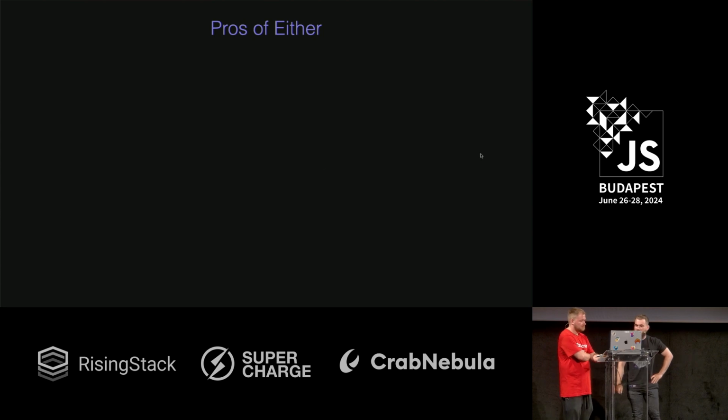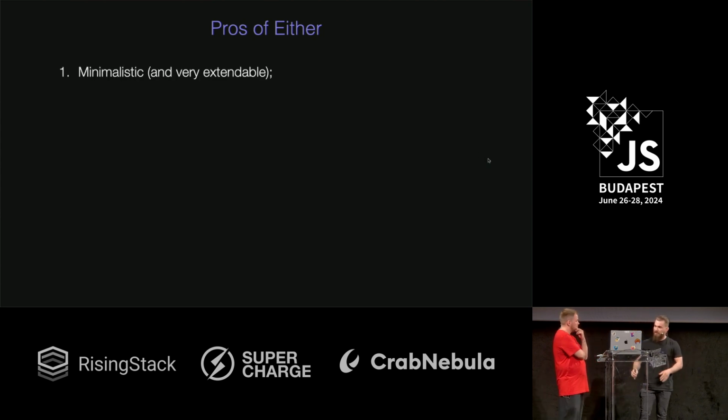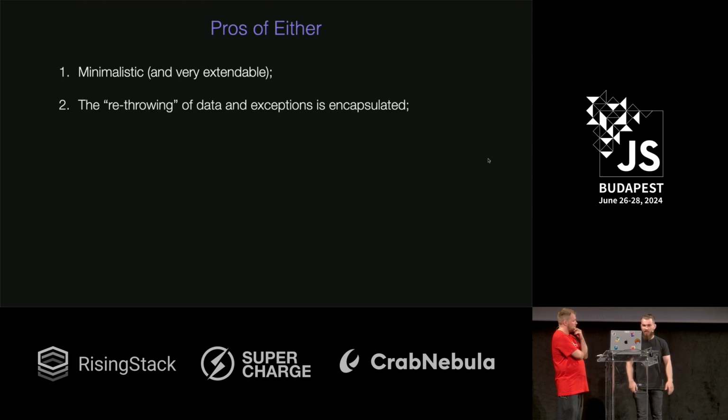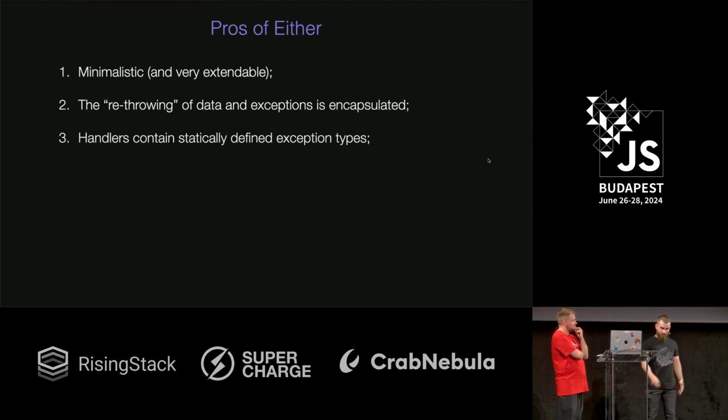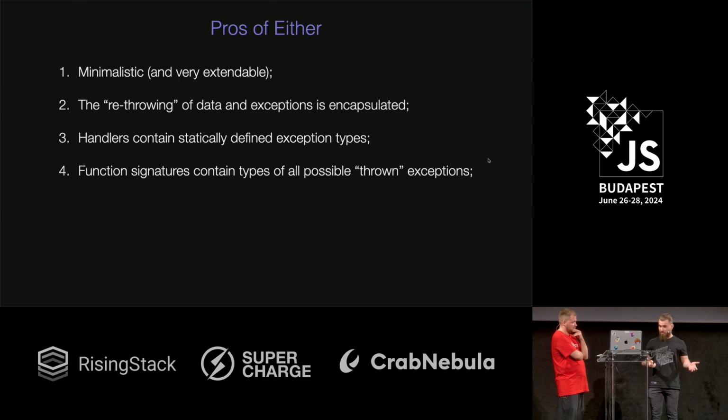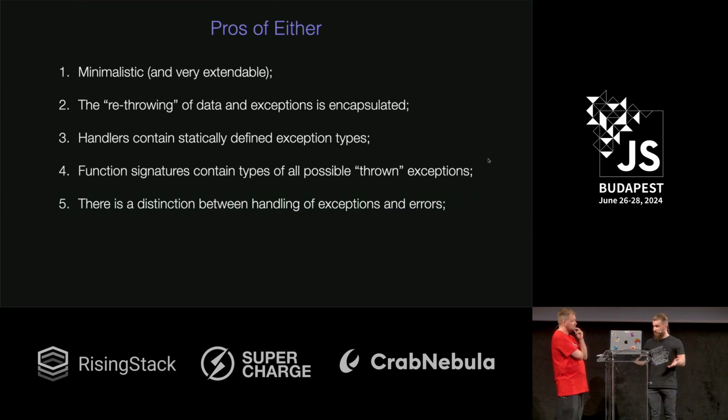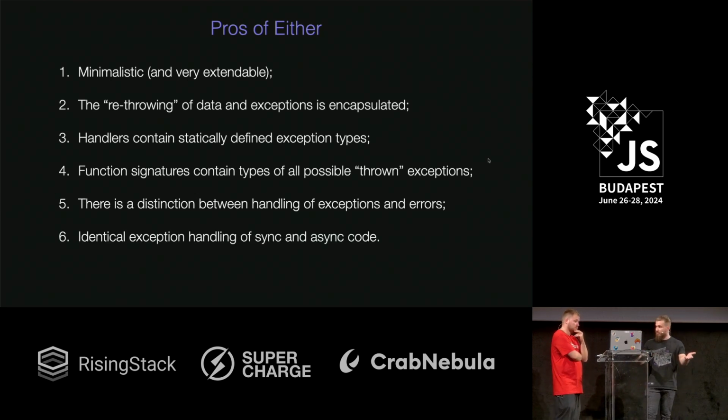And you know, I feel that actually we are here, because we covered a lot of things from my dream. Firstly, I mean, it's pretty minimalistic and less verbose than previous solutions. We also hide all of the rethrowing, and if we don't need to rethrow, we just use some other method. And if we forget to rethrow something, we definitely will be notified by the compiler that we forgot something to do. Also, handlers contain statically typed signatures. And yeah, there is still a distinction between exceptions and errors, because exceptions are returned as Either, and errors are thrown by the throw statement. And also, for sync and async code, it works well, because Either is just data, right? Just wrap it in a promise and everything works fine.